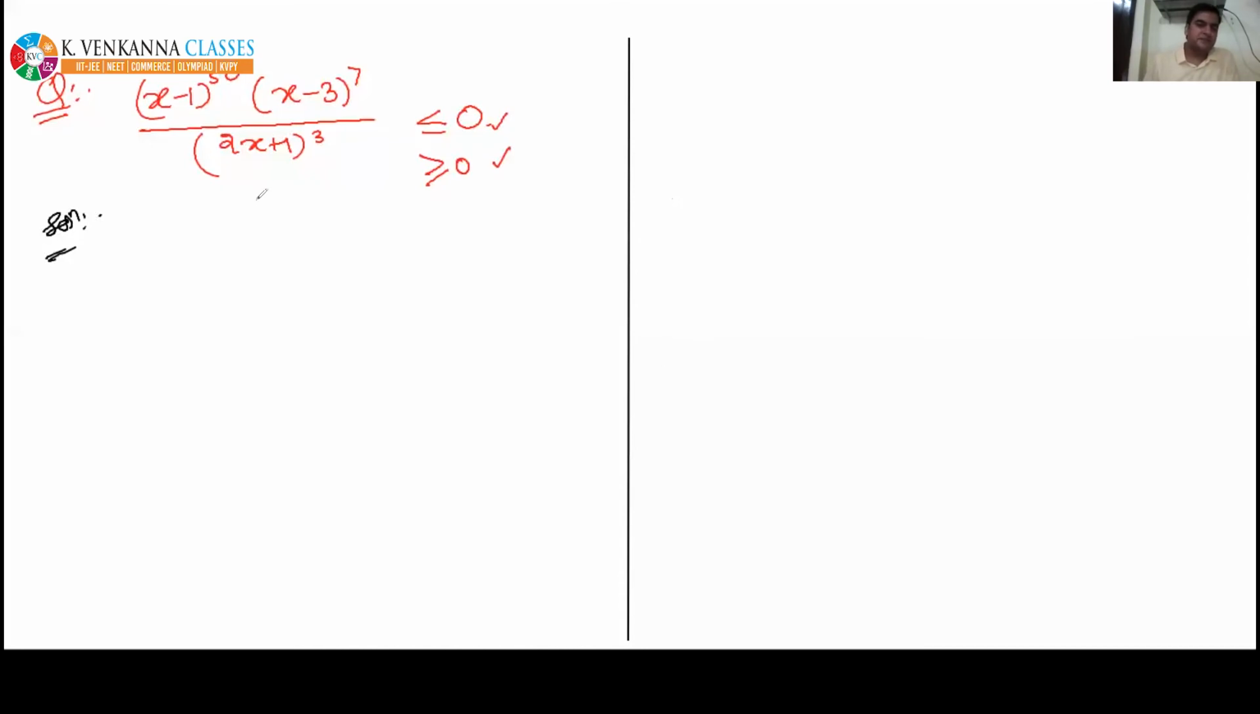The first step, RHS 0. Second step, factorize the LHS into linear factors. Third step, make the coefficient of x positive in each factor. Fourth step, equate each factor to 0 to get the critical points. So from here I will get 1.